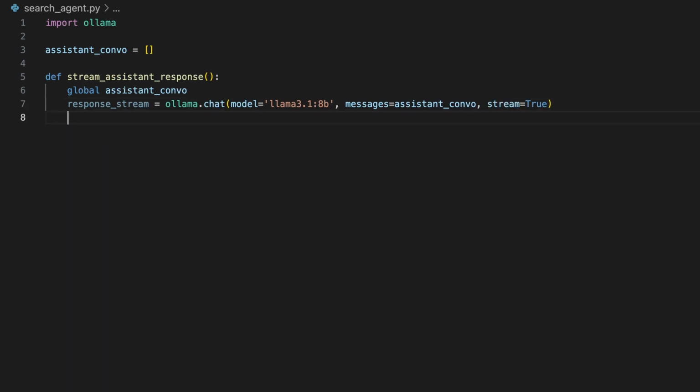For the model, this is where things get subjective, and I can't give you one model that will work best for you. For my language model to generate the assistant responses specifically, I am using Llama 3.1 8B. That's because it's the best model I can run on this M2 MacBook Air with only 8 gigabytes of RAM.